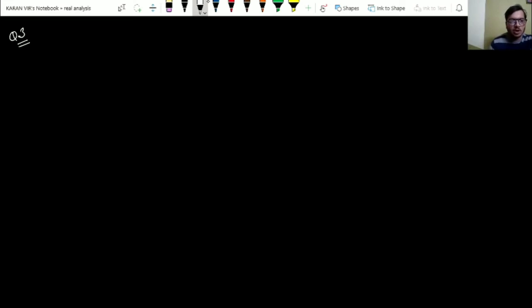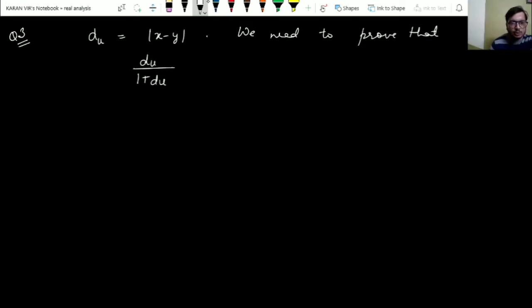So the third example on metric space is, we know that d under the usual metric is nothing but modulus of x minus y. Now what we are interested in proving is that d under usual upon 1 plus d under usual, let me call it capital D of xy, just a name, is a metric. So that is my task. Let us check whether it is a metric space or not. From the first property we will move on.